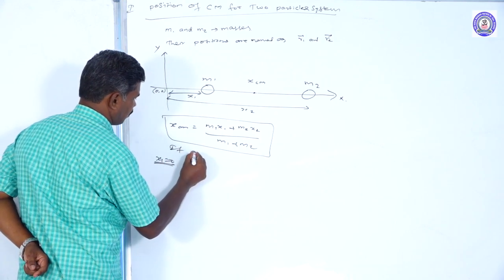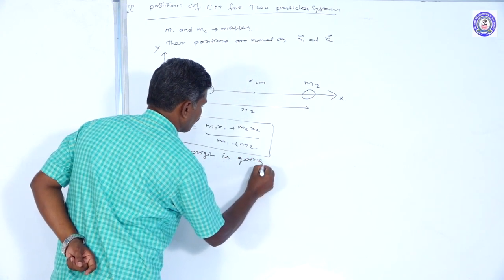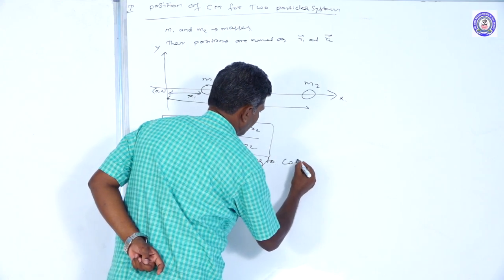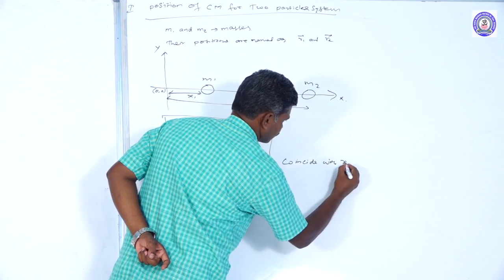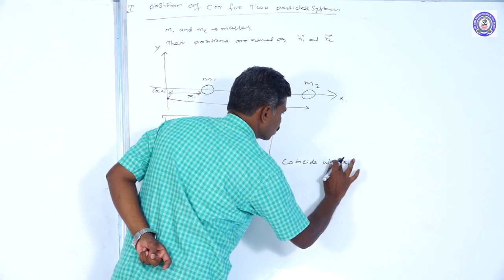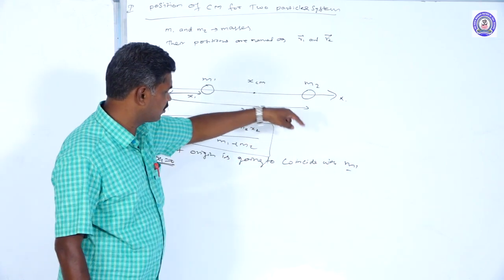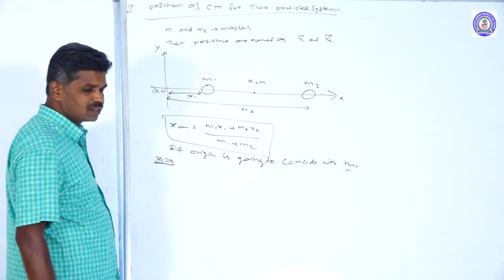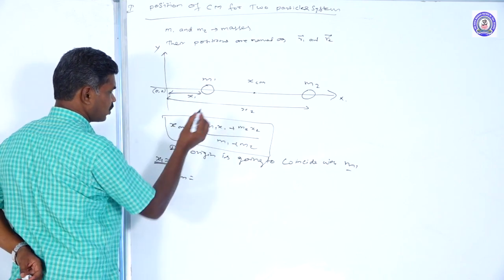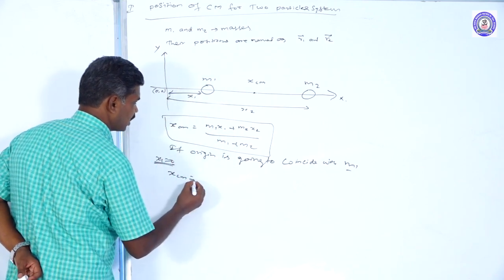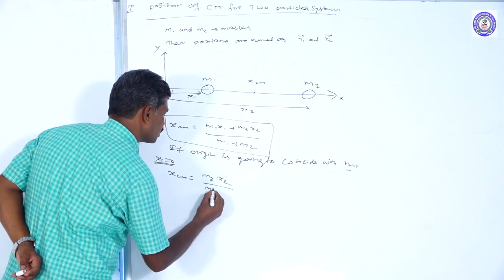If the origin coincides with m1, x1 becomes 0, then the center of mass can be taken as m2 x2 divided by m1 plus m2.